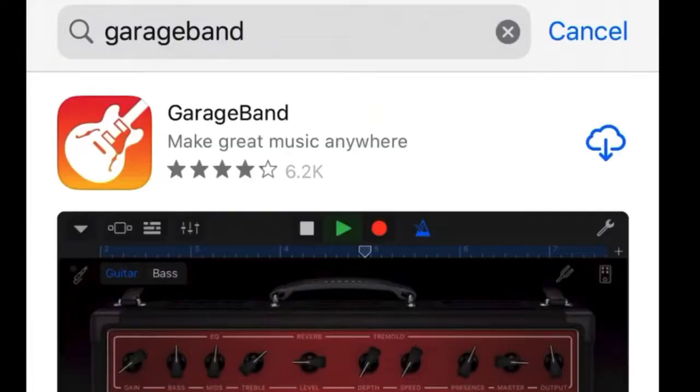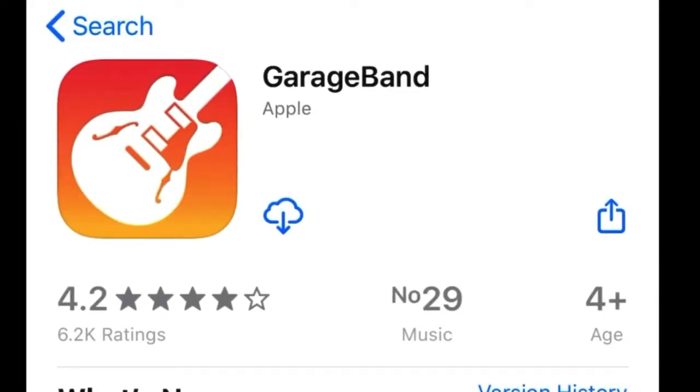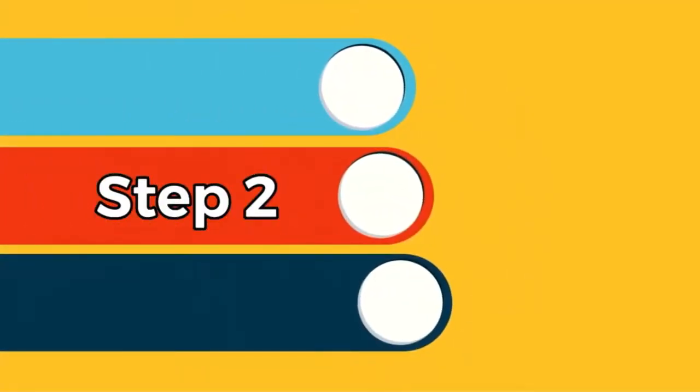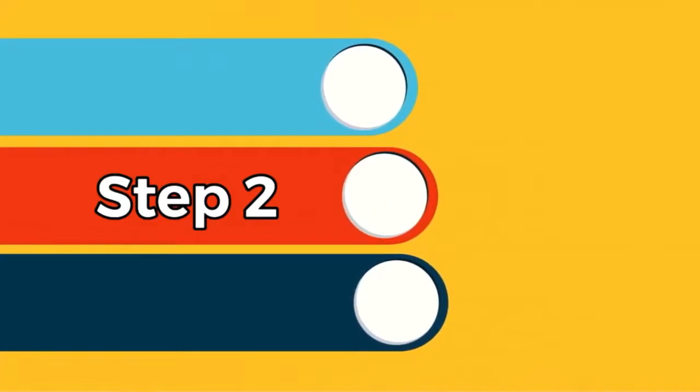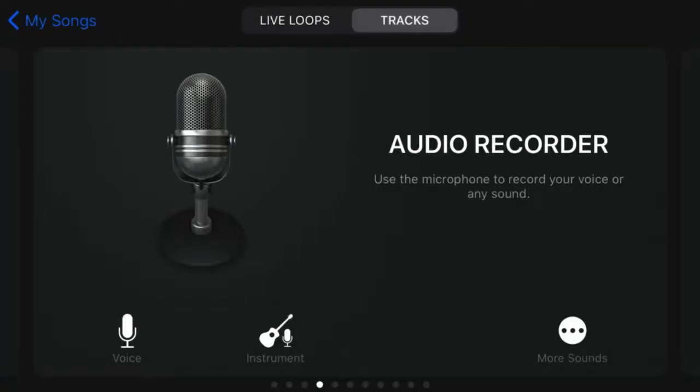Step 1. Install the GarageBand application on the iPhone and launch it. Step 2. Go to the audio recorder menu by scrolling to it on the main application screen.